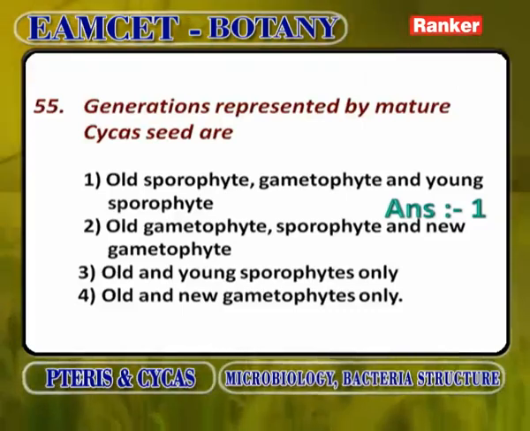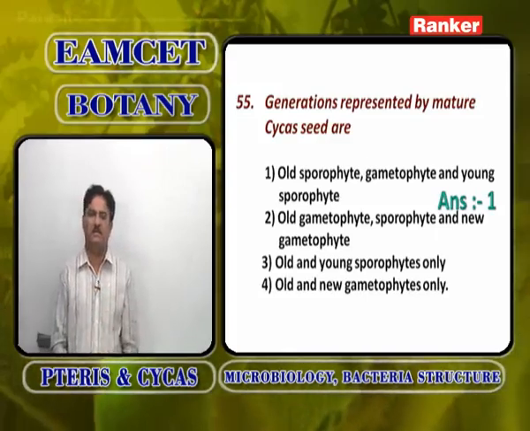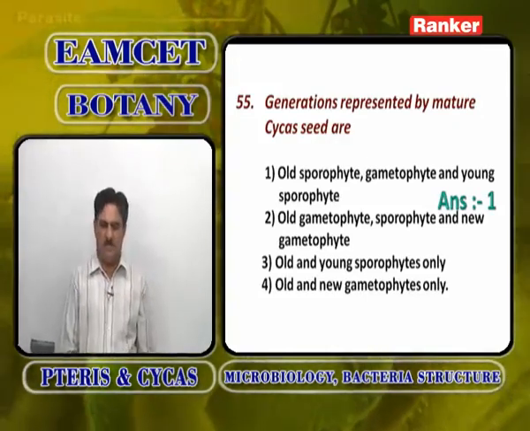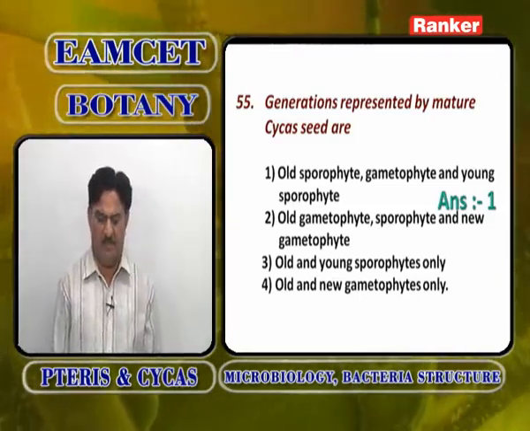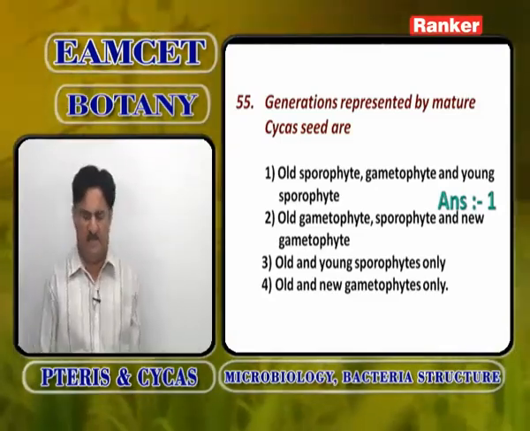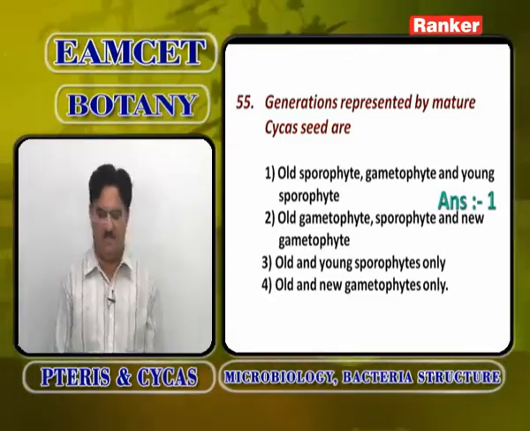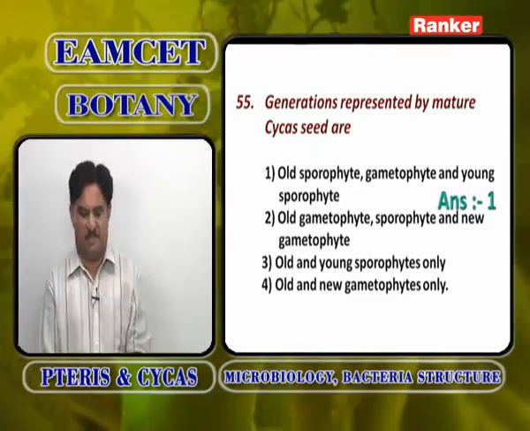So the question is: generations represented by a mature cycas seed are old sporophyte, gametophyte and young sporophyte. Old sporophyte is seed coat and perisperm, gametophyte is female gametophyte or endosperm, and young sporophyte is embryo. Old gametophyte and sporophyte is wrong. Old and young sporophyte is wrong. Old and new gametophytes is wrong. Old sporophyte, gametophyte and young sporophyte is the first option.